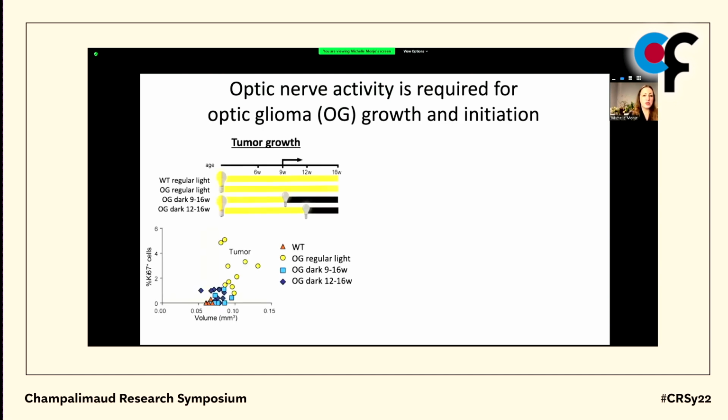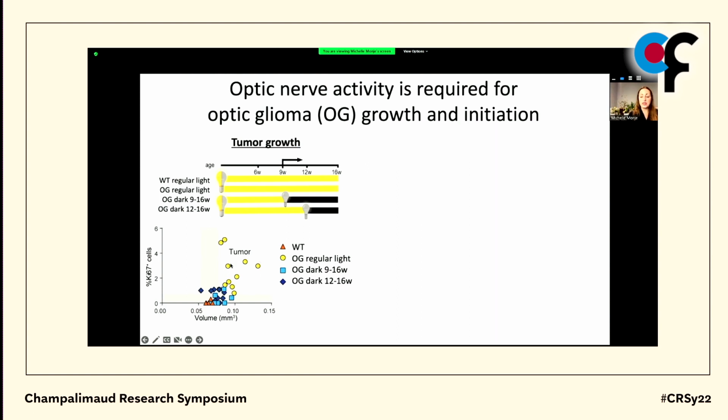Ambient light exposure. And so what we did is we took these mice and we placed them, after the optic system had developed, at around the time that the tumors develop at 9 weeks of age, in complete darkness. So rather than living in 12 hours of light, 12 hours of dark, we put them in 24 hours of darkness. And what we found is that if we did that at 9 weeks, or even just after tumor initiation at 12 weeks, then the tumors that formed were far fewer and much smaller than their littermate controls raised with normal visual experience.